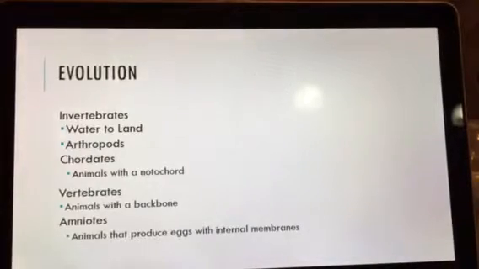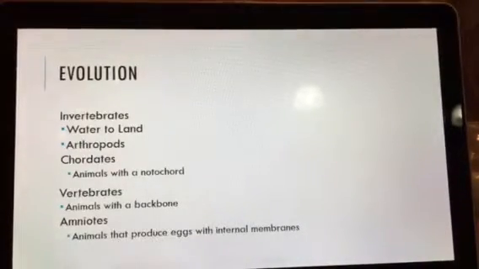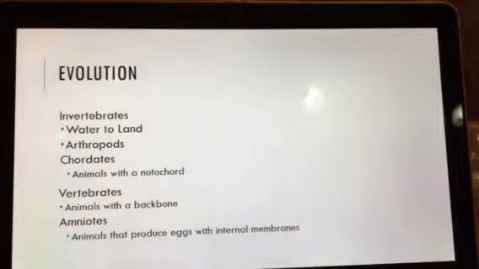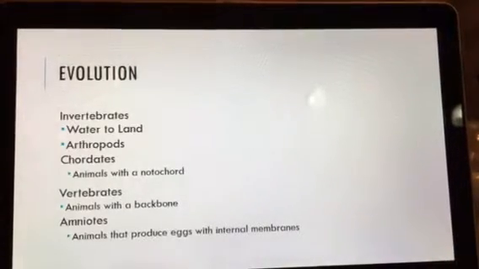From chordates, because not all chordates have vertebrates, we do have some spineless fish, but then we go into vertebrates. Vertebrates evolved from our primitive chordates. They occurred about 550 million years ago. The earliest vertebrate was known as a jawless fish called a hagfish. Okay, so these hagfish look kind of like an eel, by the way. They're so disgusting. But these vertebrates evolved a backbone to replace the notochord after the embryonic state.